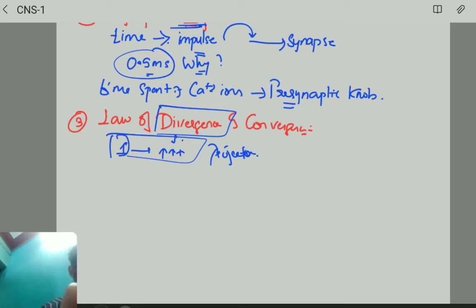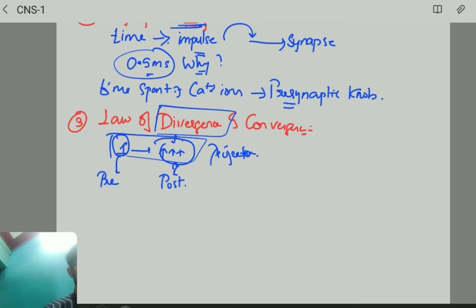From one presynaptic neuron, the information passes to many postsynaptic neurons. One presynaptic neuron passes information to many postsynaptic neurons. This is divergence.